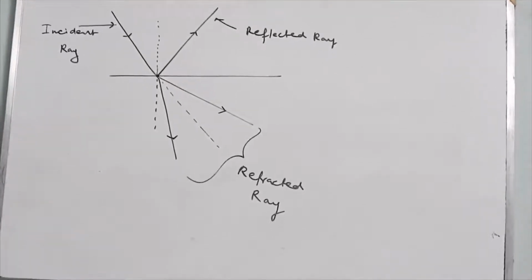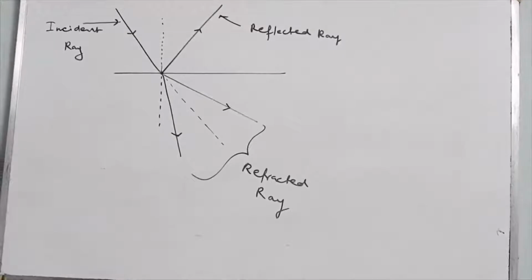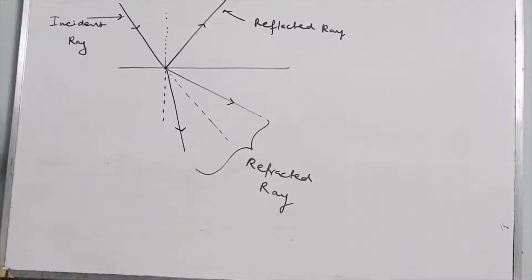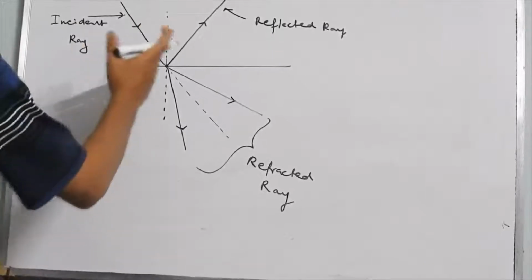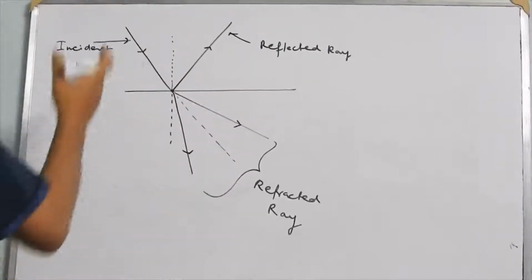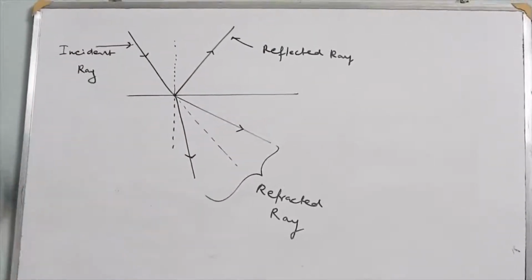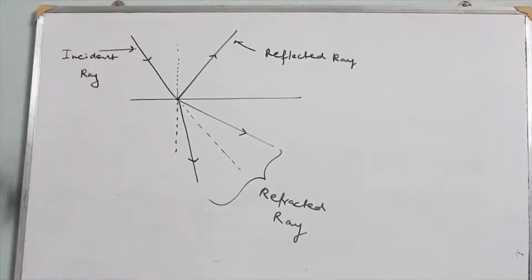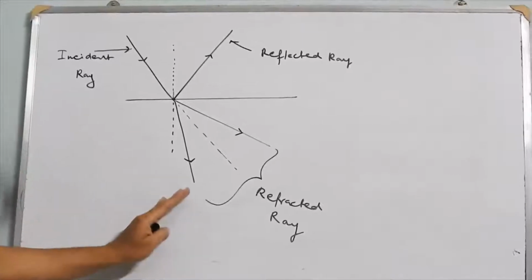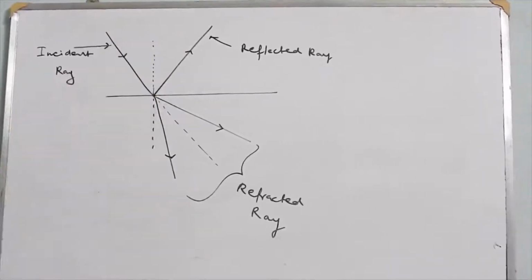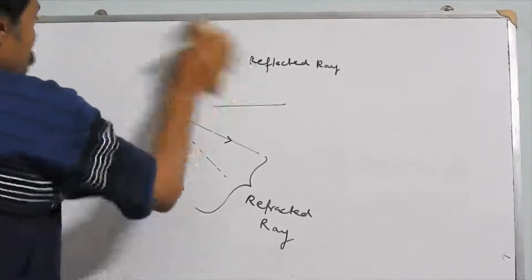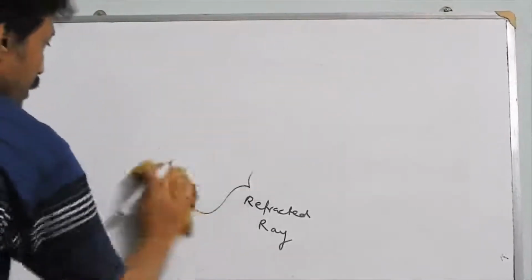Because our focus is on refraction, let us, for the time being, assume that there is no reflected ray. But in reality some amount of light is always reflected back, and if the medium on both sides of the boundary is transparent, most of the light will be refracted and some part will be reflected. So we are considering refraction, so you can ignore reflection temporarily.